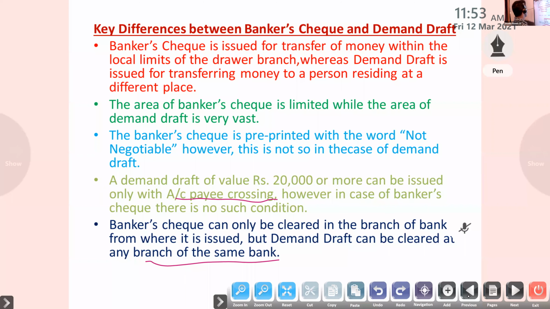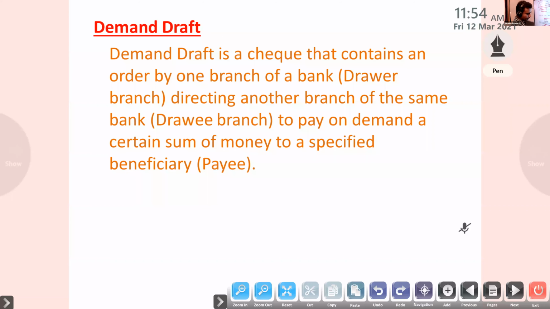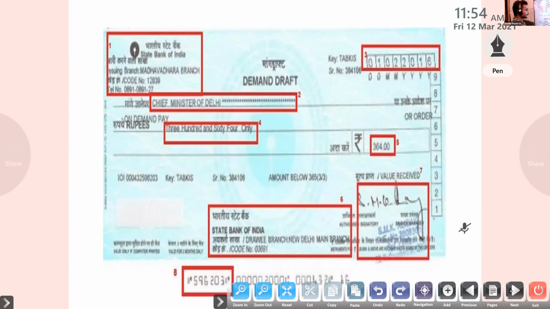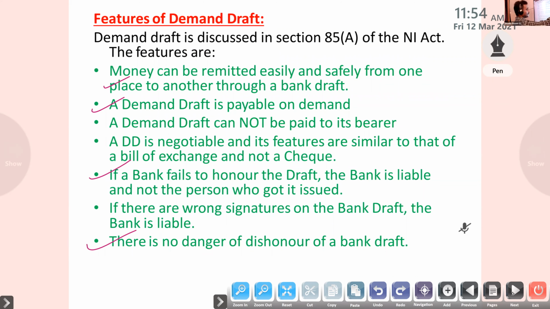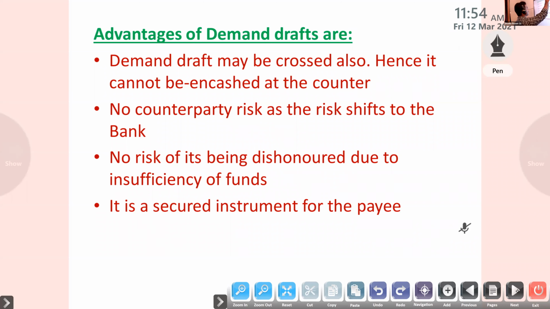Okay, so NEFT, electronic fund transfer, and then demand draft also I have covered. Now next is check only. You can study that already, you know, it is the same topic. Next is credit card and debit card, in the next class. Okay.